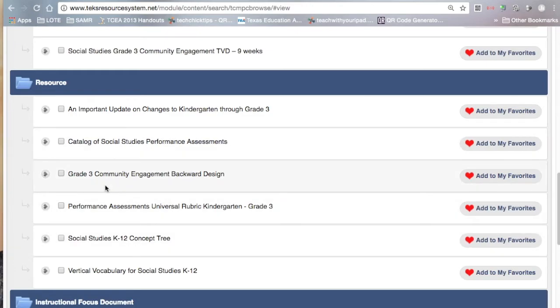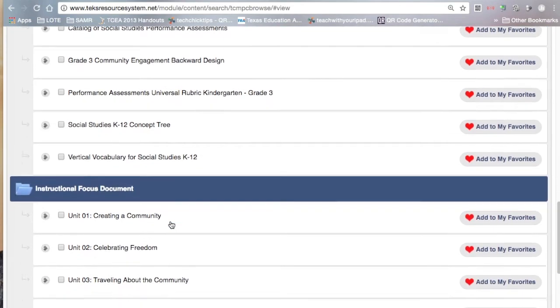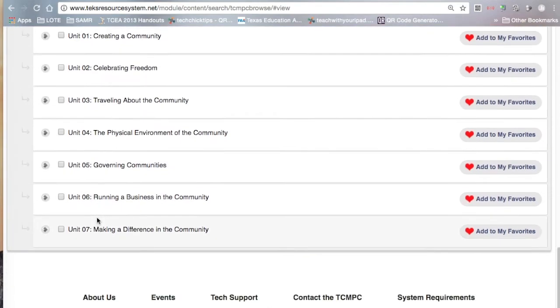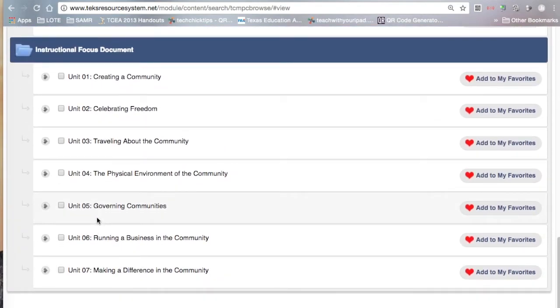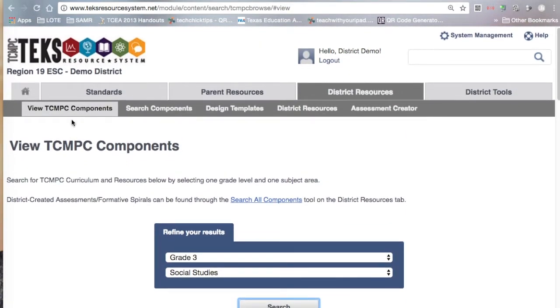So in this case, I'm looking at social studies, and so I have several documents here that pertain to my social studies content. And then the instructional focus document, these are really set up by units. So in this case, I have 7 units for this grade level and content area. So that is what you'll see when you click on View TCMPC Components.